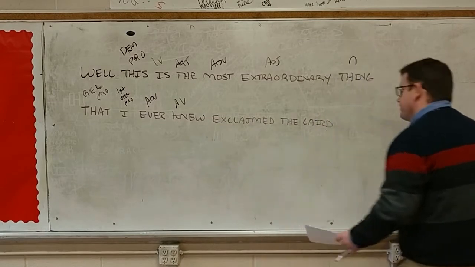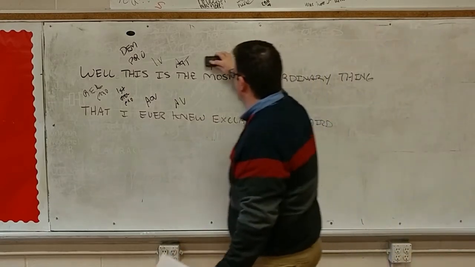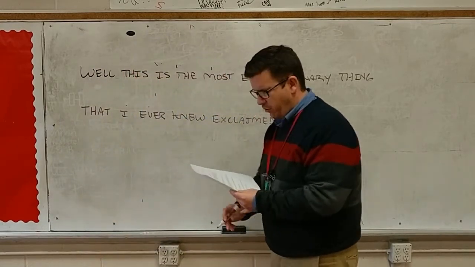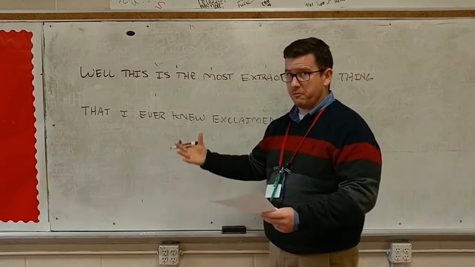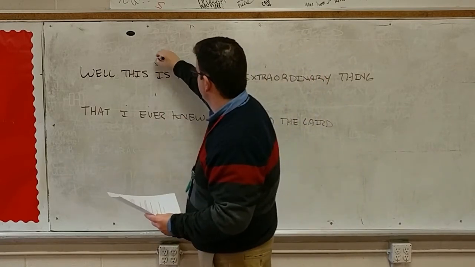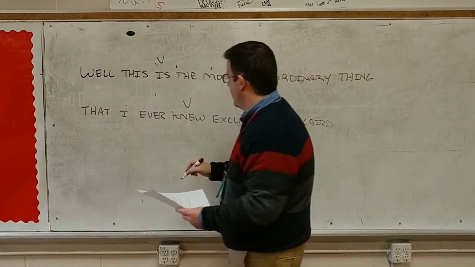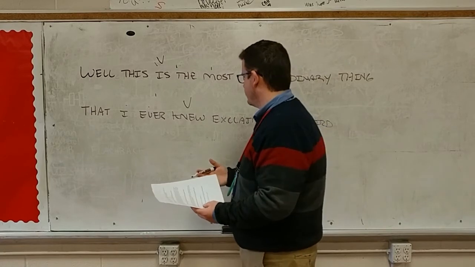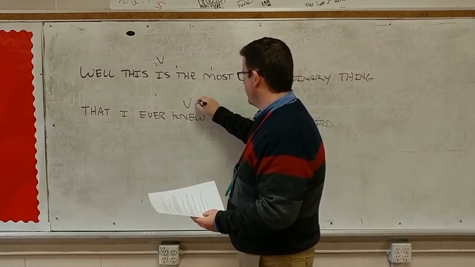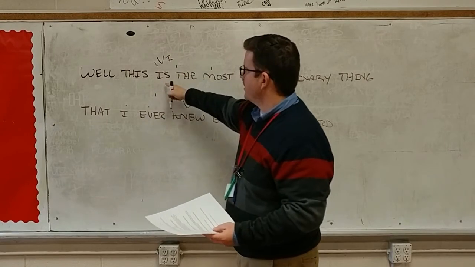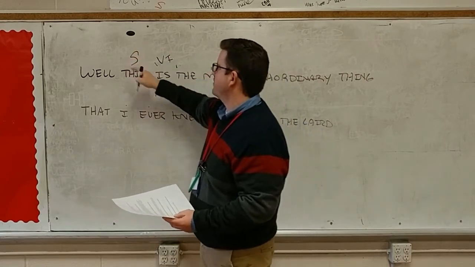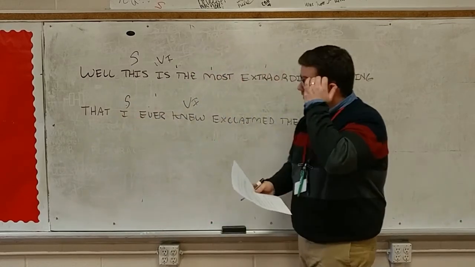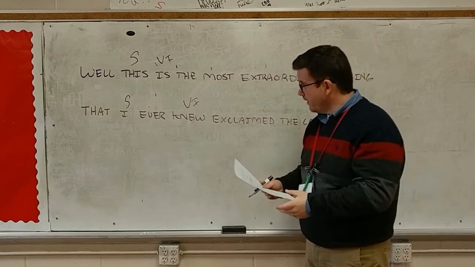Let's see, where's my eraser? All right, let's talk Tuesdays here. Okay, so I've got two verbs here. I've got "is," and I've got "knew." And neither one of those has a direct object or anything like that, so we're going to call it intransitive. Now, the subject of the verb is going to be "this." So "this is" and "I knew." So there we go. I've got "this is" and "I knew" as my subjects and verbs.